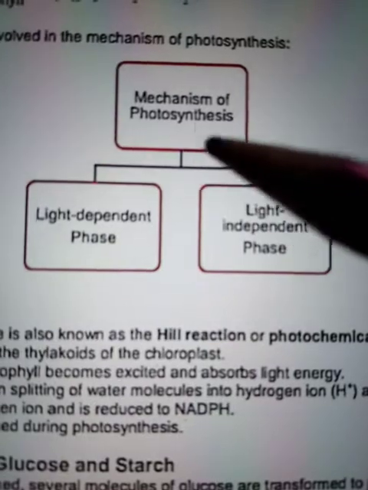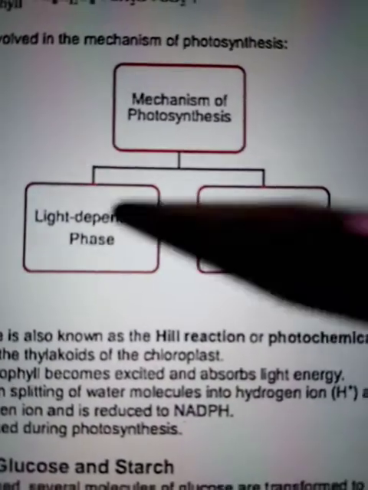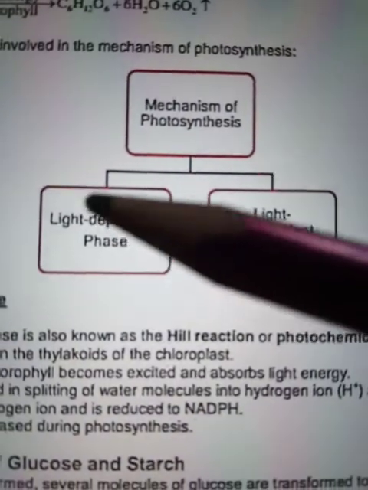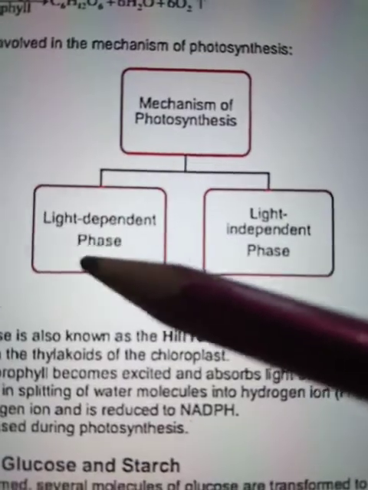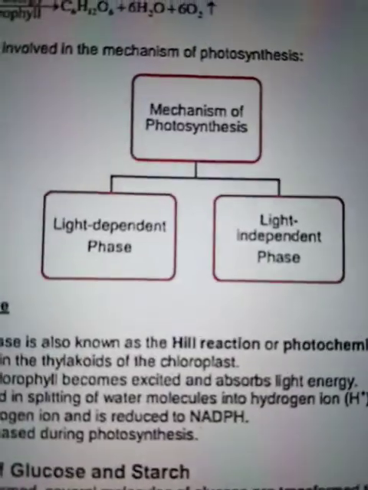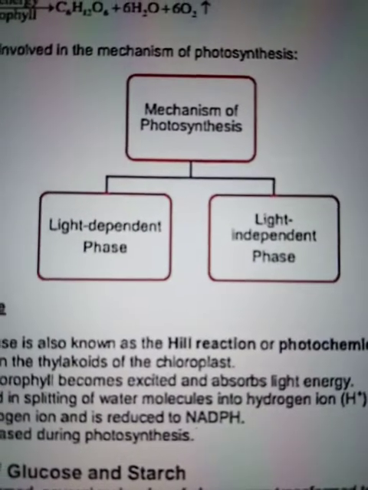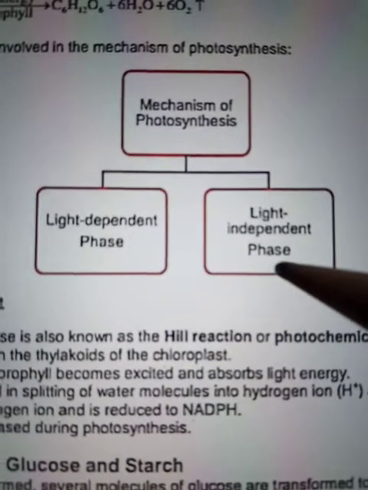We had talked about the two phases of photosynthesis, mainly the light dependent phase and the light independent phase. The light dependent phase is also known as the light phase, and the light independent phase is also known as the dark phase.